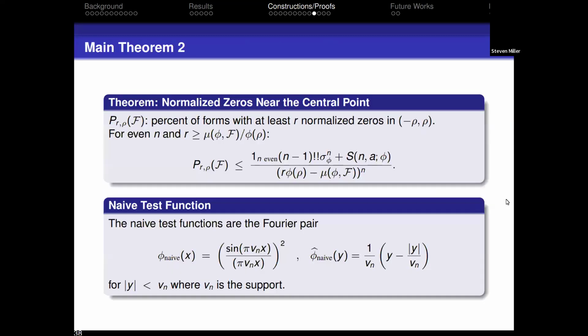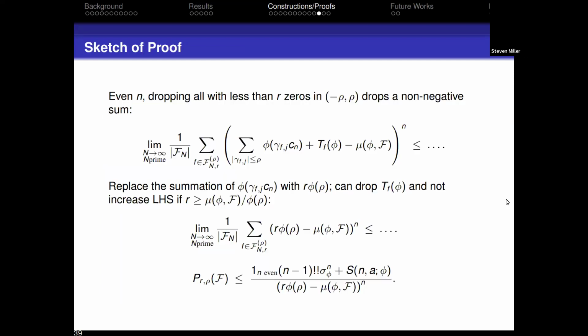You can play a similar game by trying to get a bound for how many normalized zeros you have in a small interval. This is where you actually want to use n is even rather than n is odd. So to be fair, we had one result where we used n is odd. Now we have one result where we use n is even. This allows us to drop various things. What do I mean by that? If I look at the sum over the zeros, what I can do is split my zeros into the zeros that are in my interval minus rho to rho, plus the contribution from everything else, and then subtract the mean.